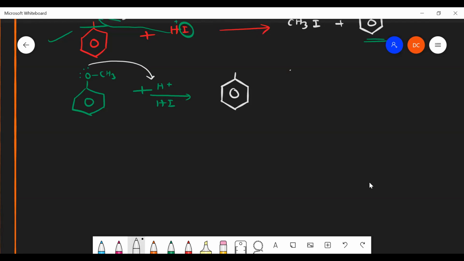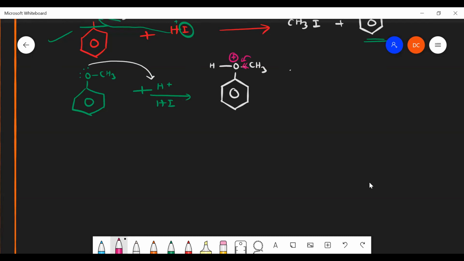So benzene ring, O, here CH3, and hydrogen is getting attached because of the donation of electrons, so it gets a positive charge, right? As we know, the methyl group is a better electron-releasing group. It can try to give the electron to the oxygen because oxygen is highly electronegative.